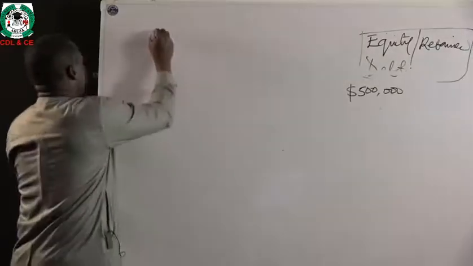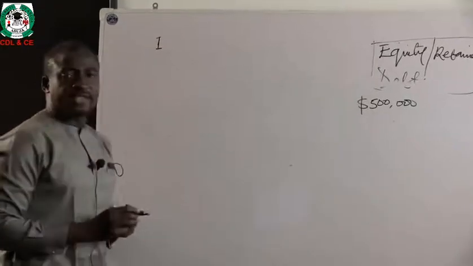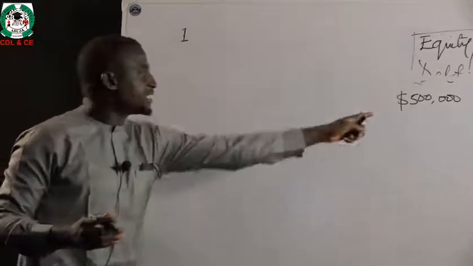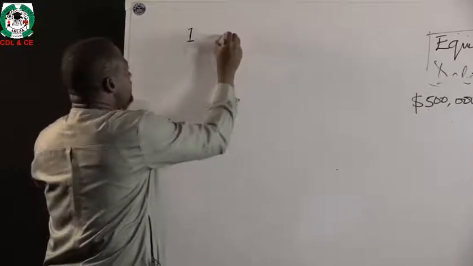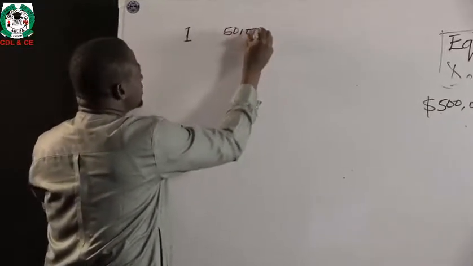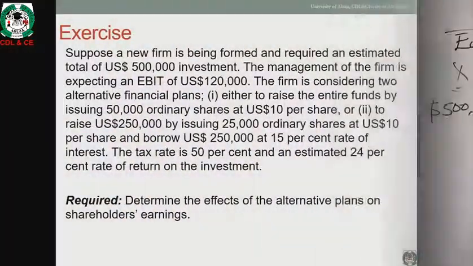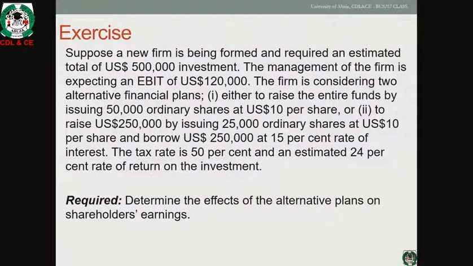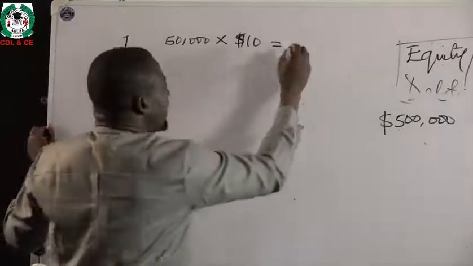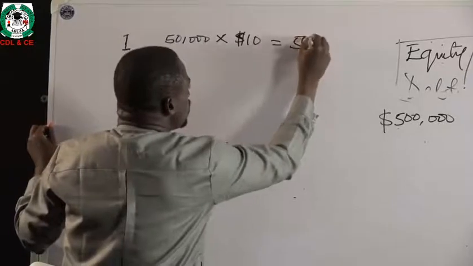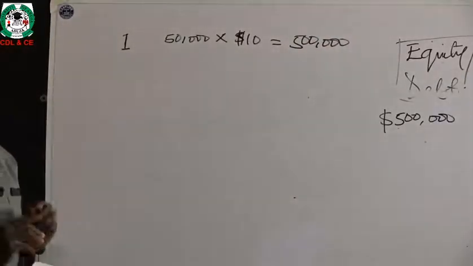Plan one mentions that the organization can raise this $500,000 by issuing 50,000 ordinary shares at $10 per share. And if you multiply 50,000 by 10, that gives you the total amount they want to raise, which is $500,000 on that first plan.